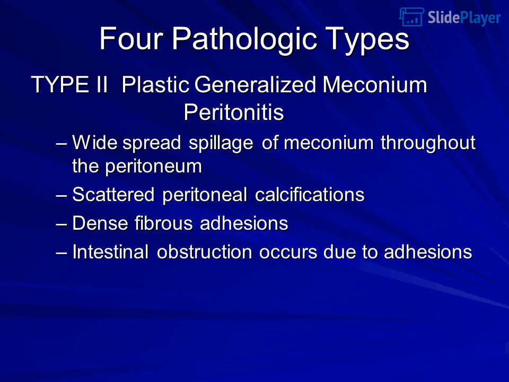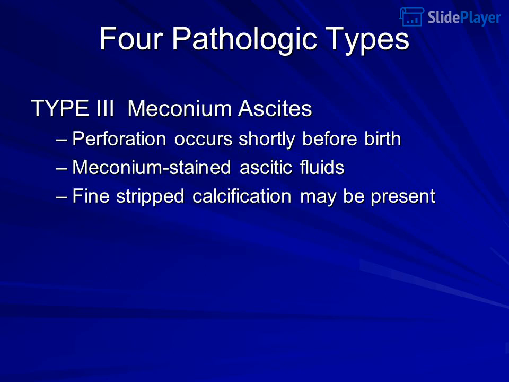Four pathologic types: type II, plastic generalized meconium peritonitis. Widespread spillage of meconium throughout the peritoneum. Scattered peritoneal calcifications, dense fibrous adhesions. Intestinal obstruction occurs due to adhesions. Type III, meconium ascites: perforation occurs shortly before birth. Meconium-stained acidic fluids; fine stippled calcification may be present.